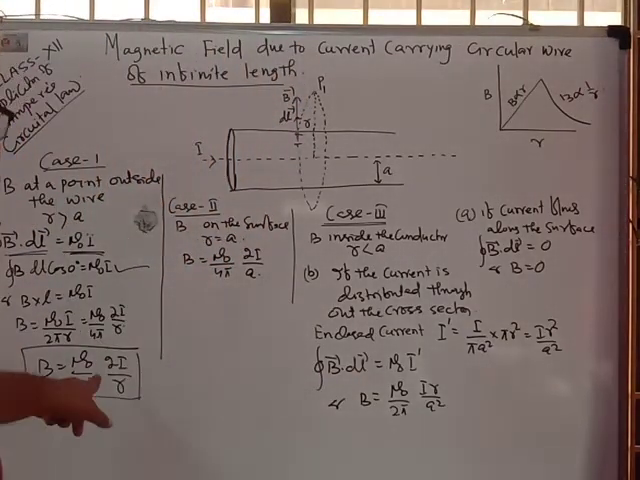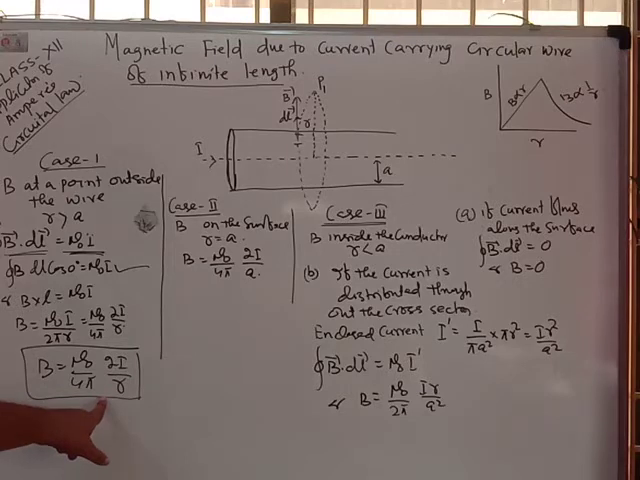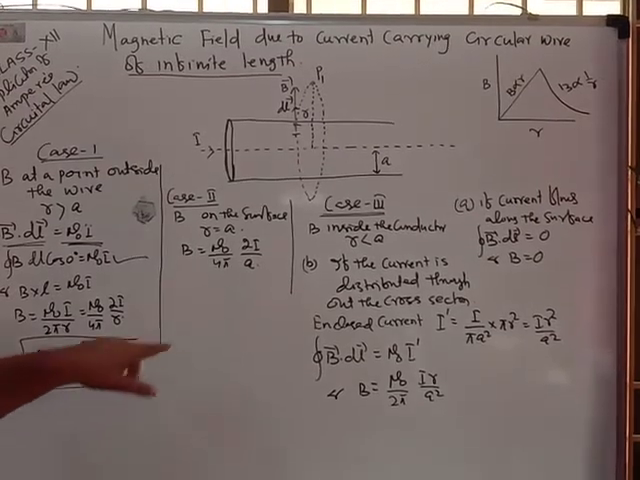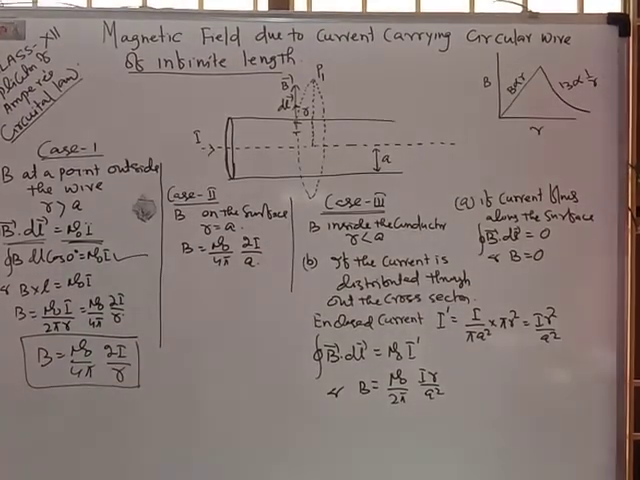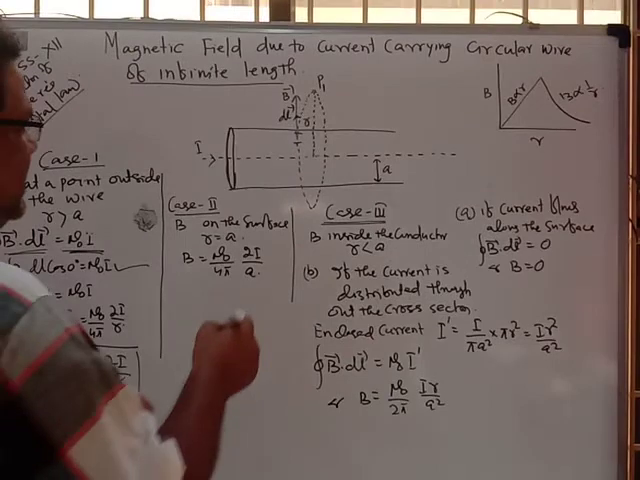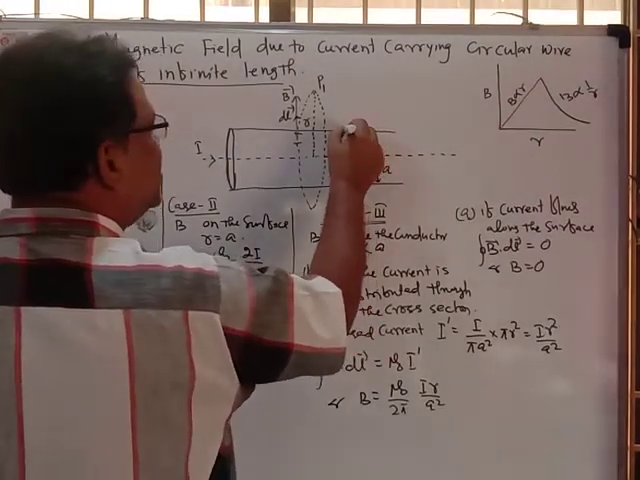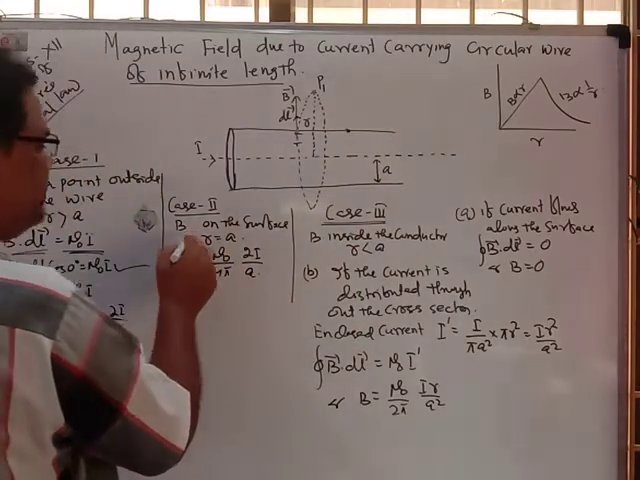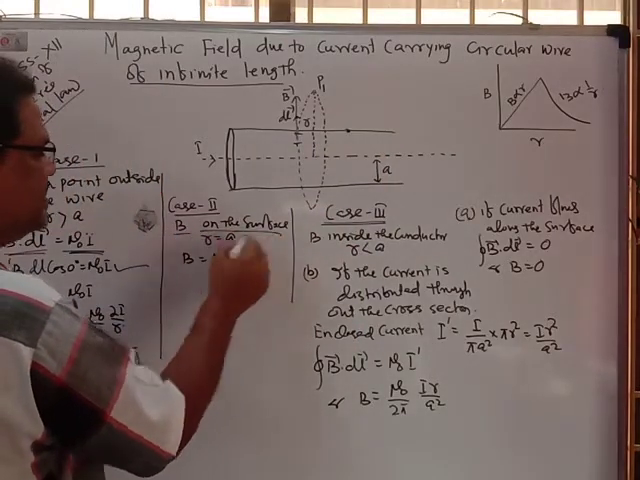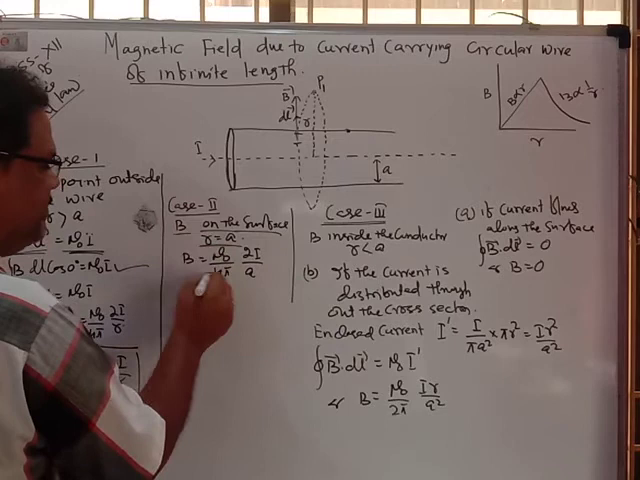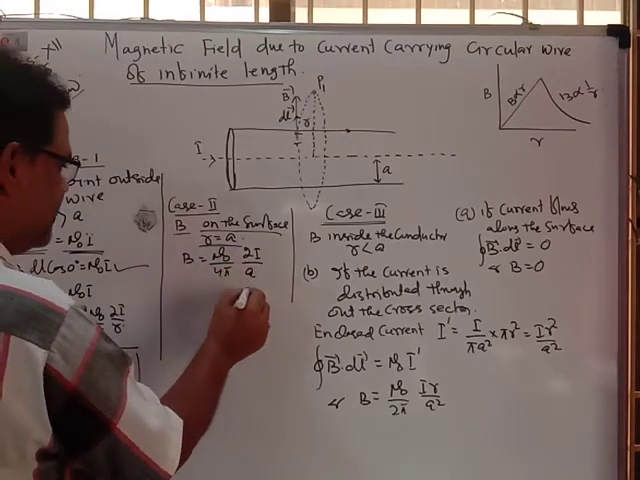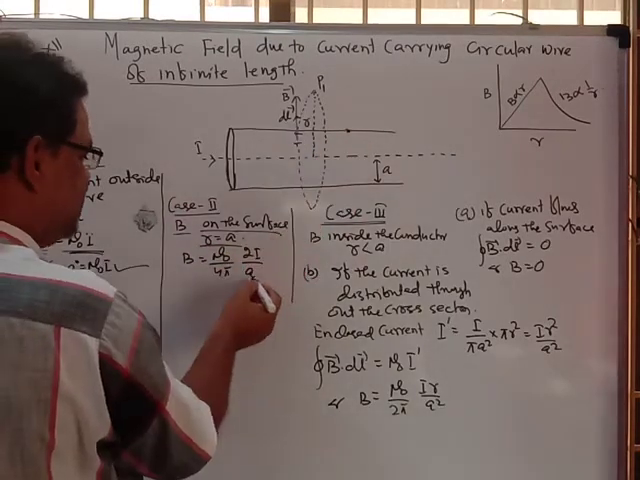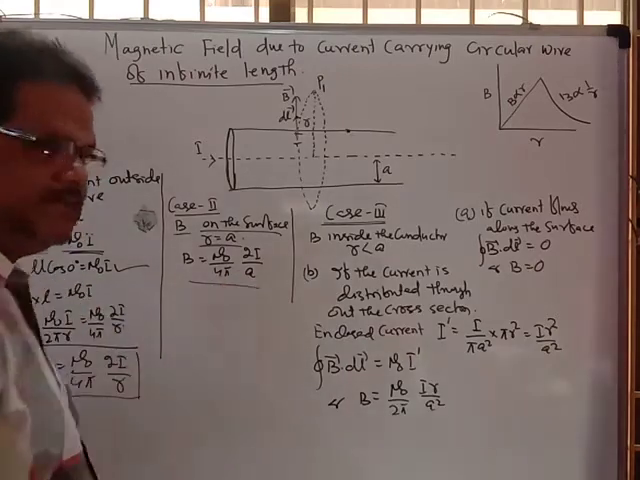We know this from the Biot-Savart law as well. From the Biot-Savart law, you know the magnetic induction at a point due to a current carrying conductor is equal to mu naught by 4 pi, 2I upon R. If you select the point on the surface, in the same manner you get R equal to A, so B equals mu naught by 4 pi, 2I upon A. In place of R, you are writing only the radius of the conductor.